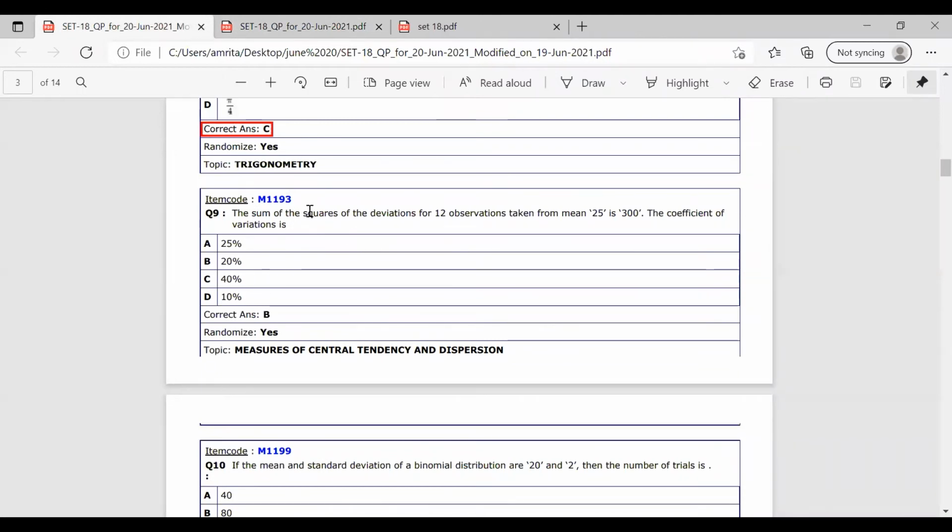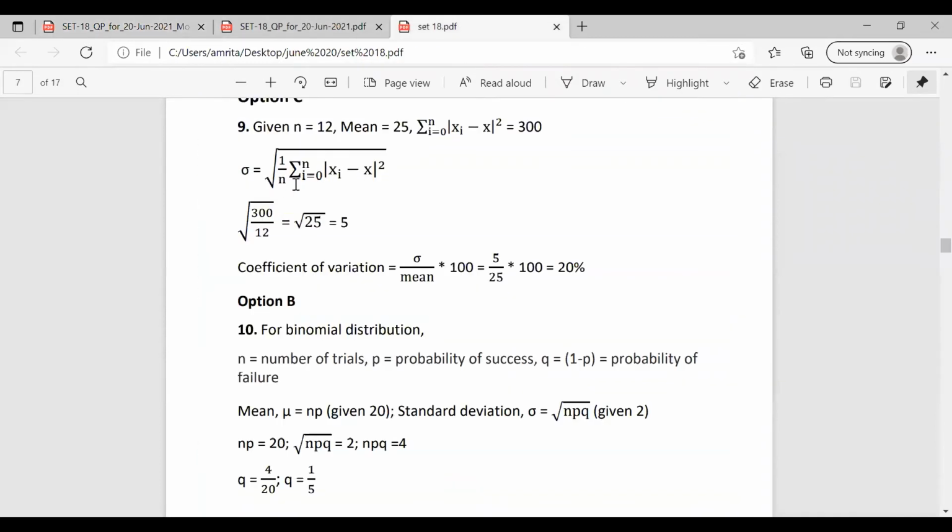So in this question, 12 observations, n is given, mean is given as 25, and the sum of squares of deviations is given as 300. The sum of squares of deviation is sigma i equal to 0 to n of xi minus x square. And we need to find the value of sigma. So sigma is equal to root of 1 by n into sigma i equal to 0 to n mod of xi minus x square. Substituting these values, it becomes 300 by 12, so root of 25, which is equal to 5.